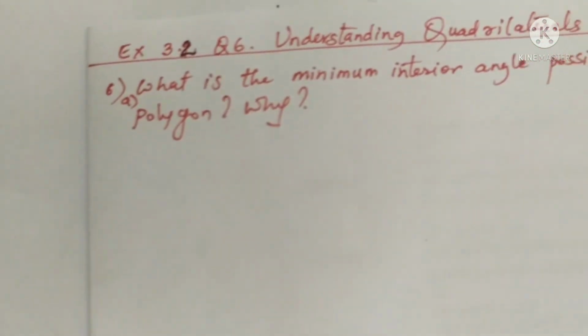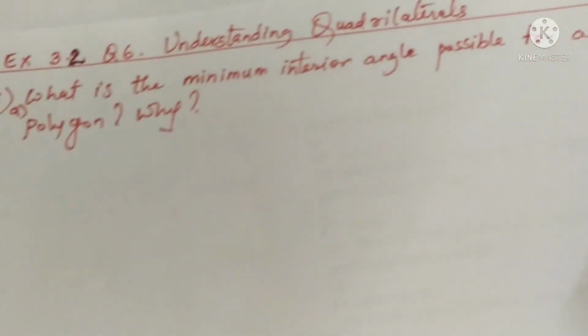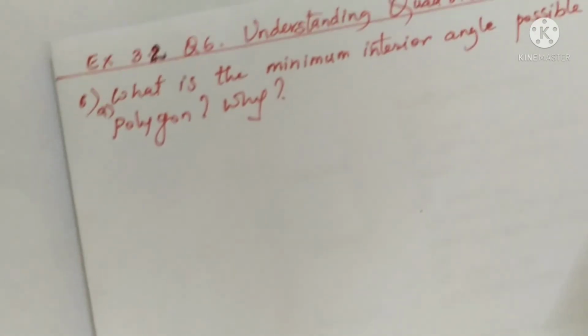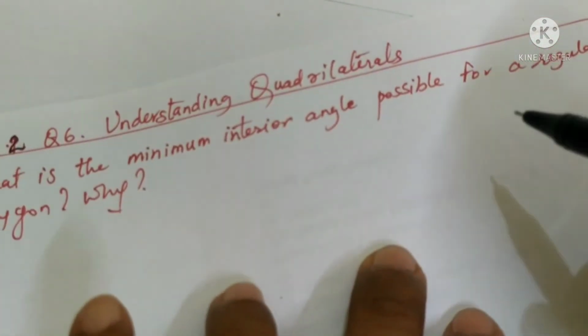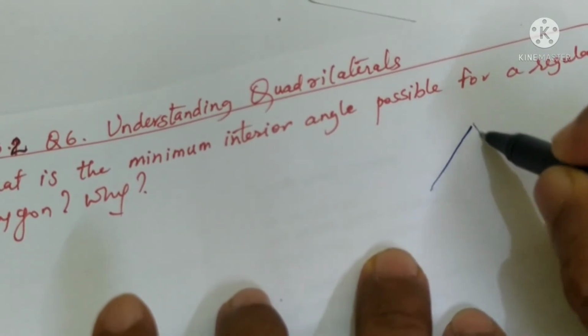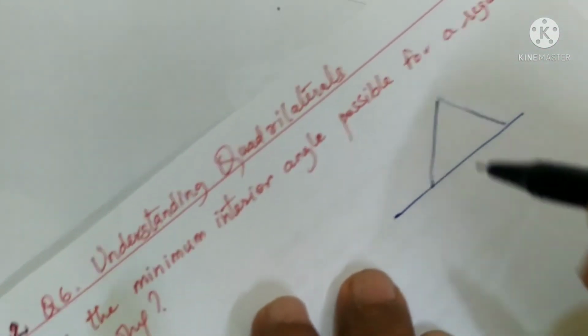What is the minimum interior angle possible in a regular polygon? The smallest polygon that is possible is with 3 sides. So these are 3 sides.